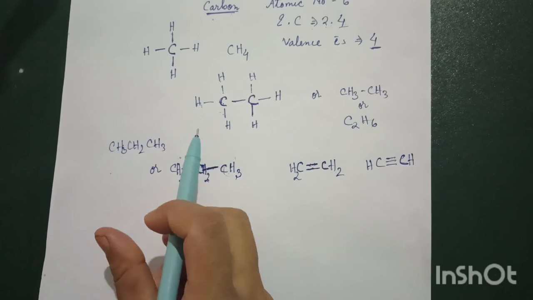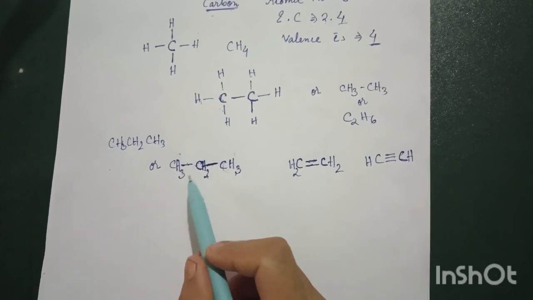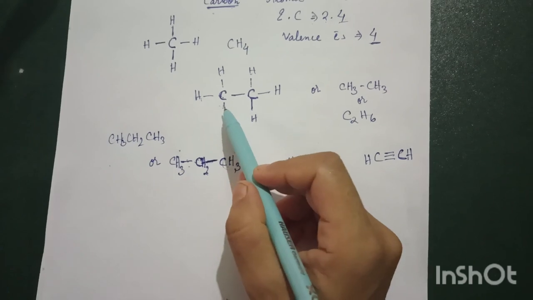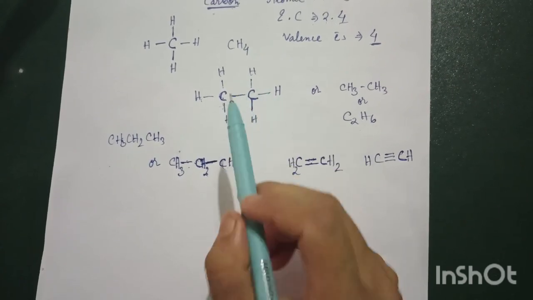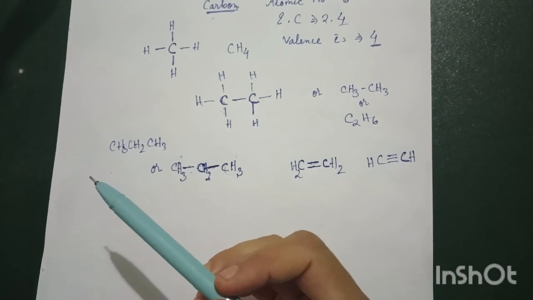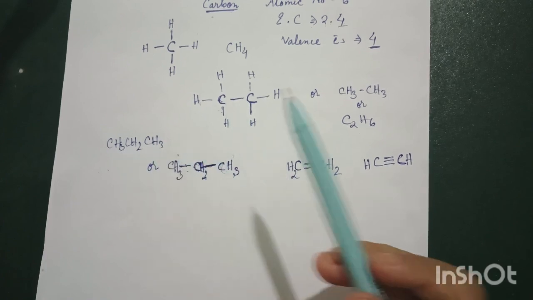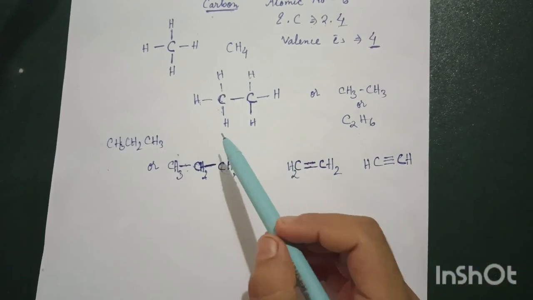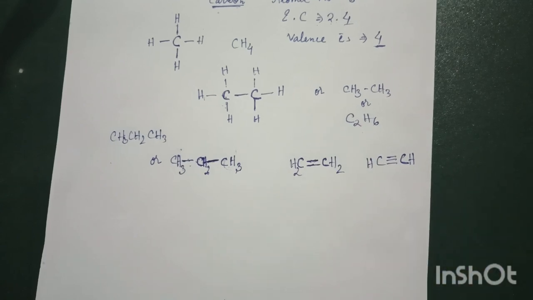This is the condensed form, that means the space has decreased. And here the total structure has been shown, that means all the bonds are shown here. Sometimes you can write in this form, or in this form. When you study gradually, you will know how to write this. Use whichever feels comfortable to you, according to the reactions.